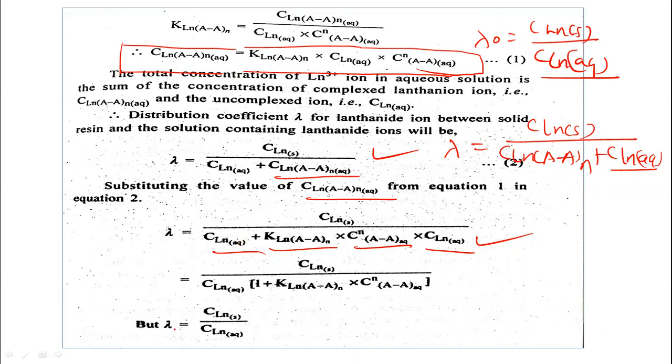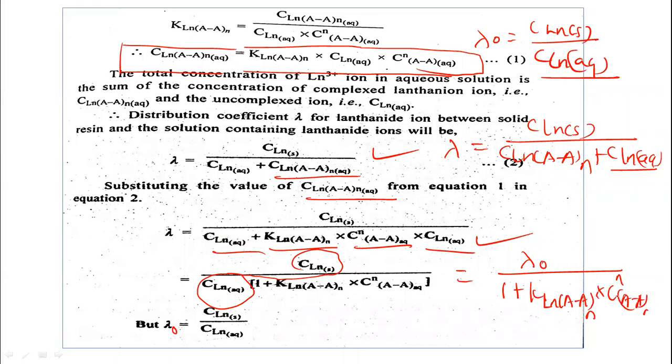But lambda 0 is equal to the concentration of the lanthanone in solid phase divided by the concentration of the lanthanone in aqueous phase. So we can substitute lambda 0 here. So we can write lambda 0 divided by 1 plus the stability constant of the complex multiplied by the concentration of the complexing agent.